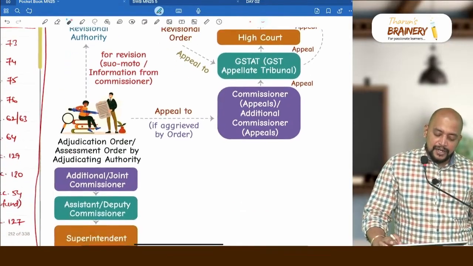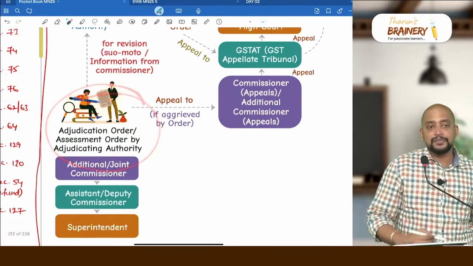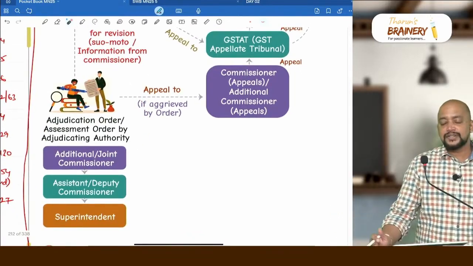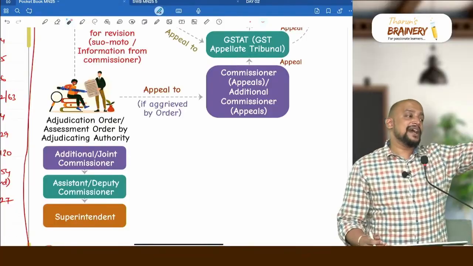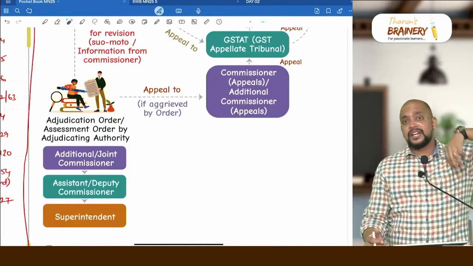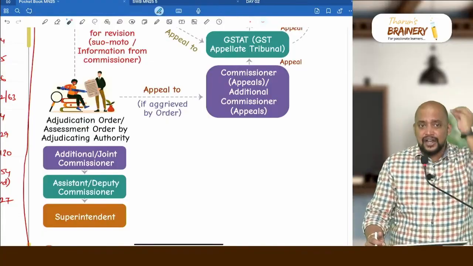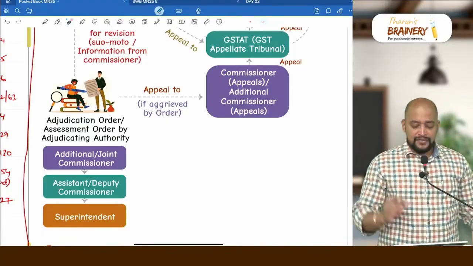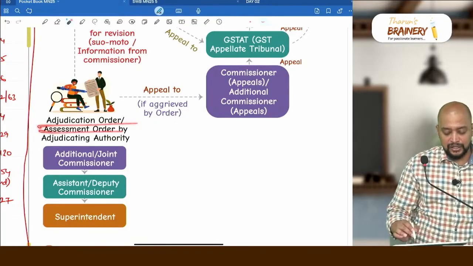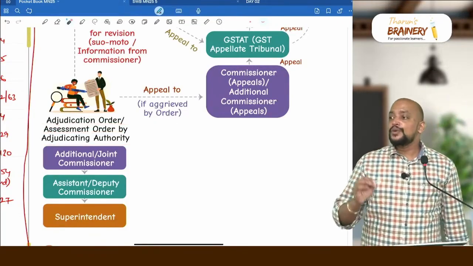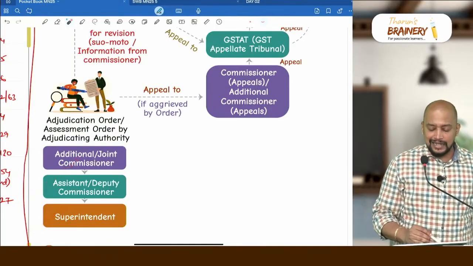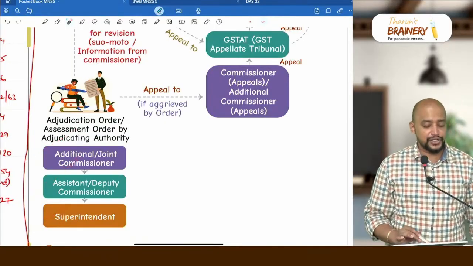Whenever an adjudication order is passed by the adjudicating authority, what are the various adjudication orders which are possible? Just now we saw demand orders under 73, 74, 76, 75, or even a refund order. On any order passed by the GST officer, we can go for appeal. So, adjudication order or assessment order by the adjudicating authority. Who is considered as adjudicating authority? Just now I told you: superintendent, assistant commissioner, deputy commissioner, additional or joint commissioner.